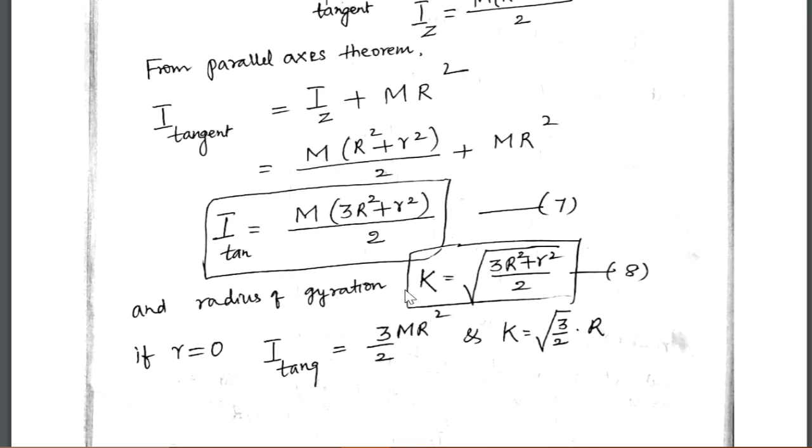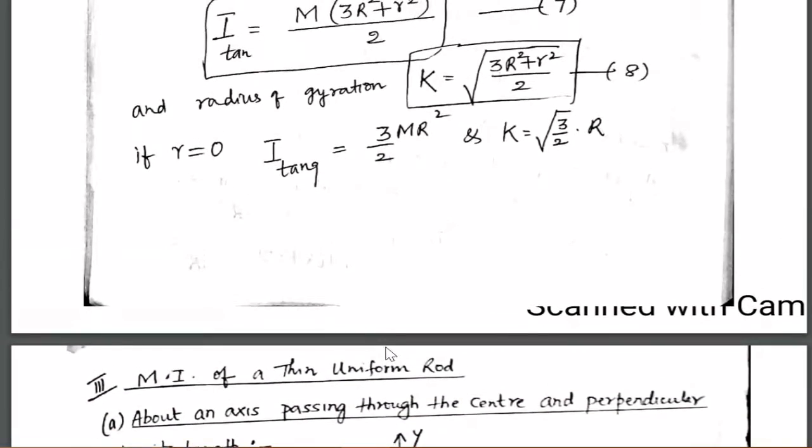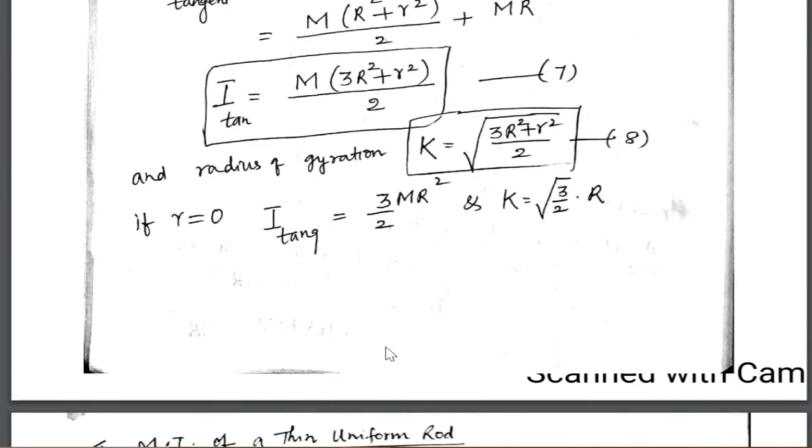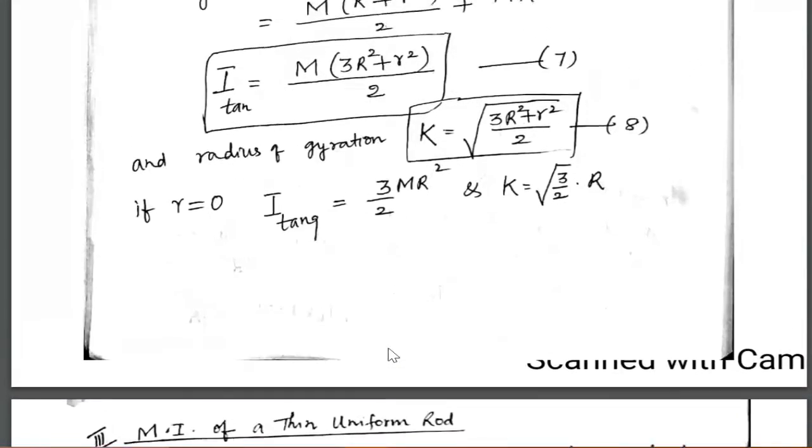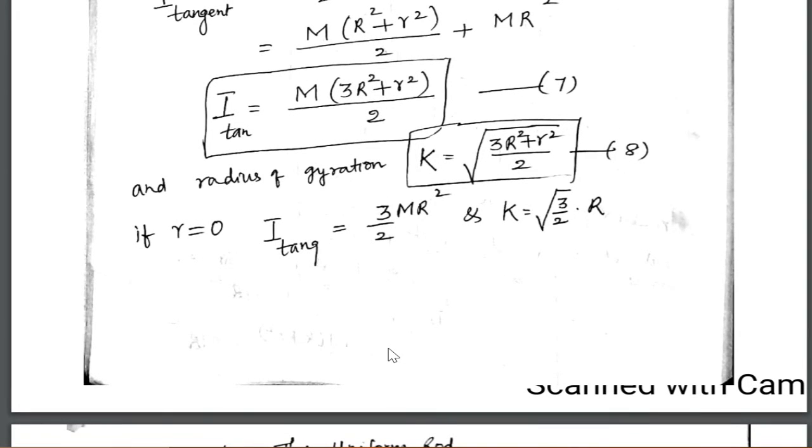And the radius of gyration k is given by the square root of (3R square plus r square)/2. That is equation 8. If r is equal to 0, the annular ring becomes a circular disc, and I along the tangent becomes 3 by 2 mR square, and k is equal to the square root of 3 by 2 into R. So this completes the second derivation. Let me conclude the session, and I will continue the next derivation in the next class. Okay, thank you.